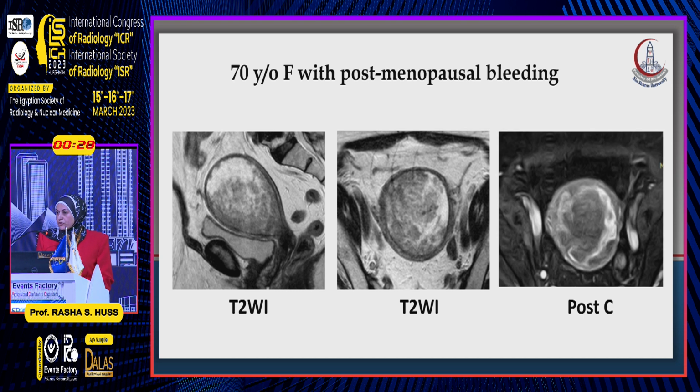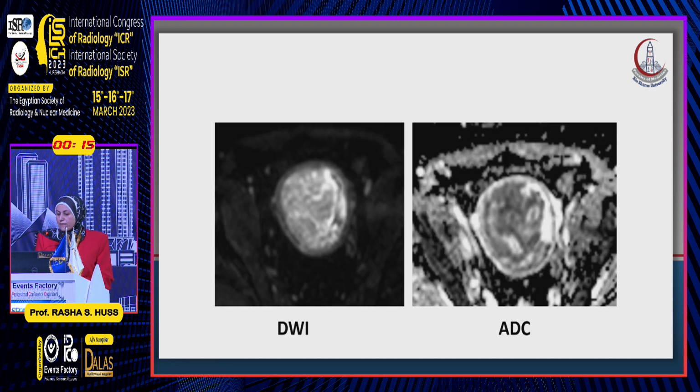However, on the post-contrast image, we notice some abnormalities located over here, and the depth of invasion is questionable to be more than 50%. When we performed the routine diffusion and ADC map, this confirmed the presence of haziness at this part of the myometrium compared to the rest of the myometrium, and this was suspicious for myometrial invasion by more than 50%.